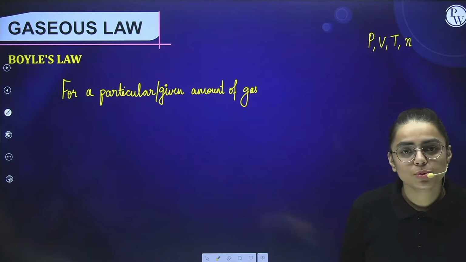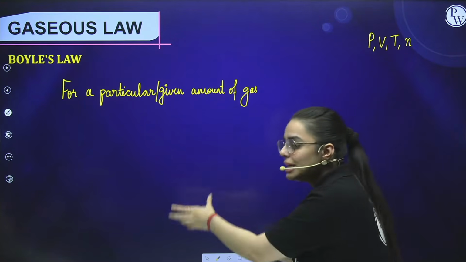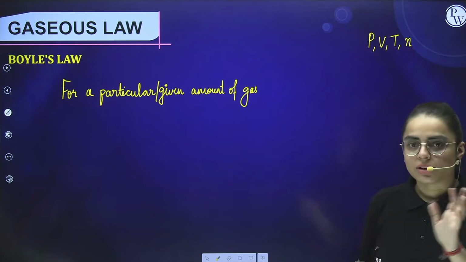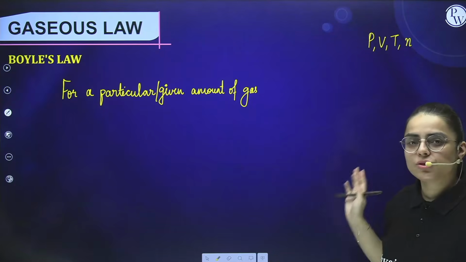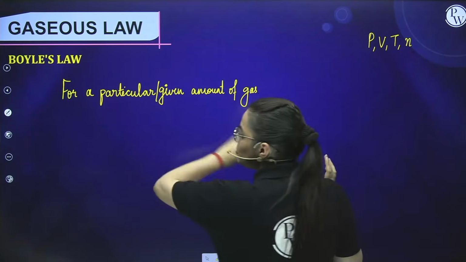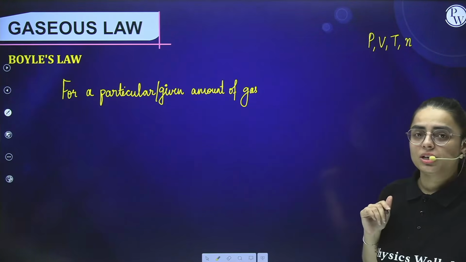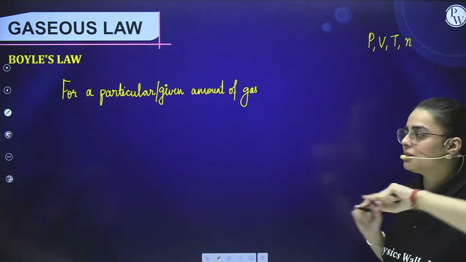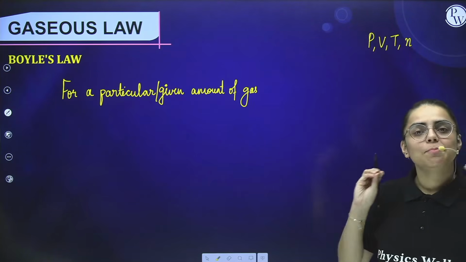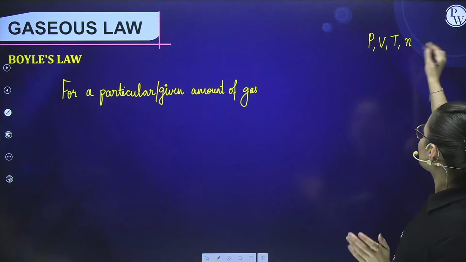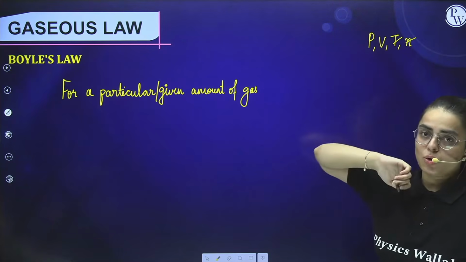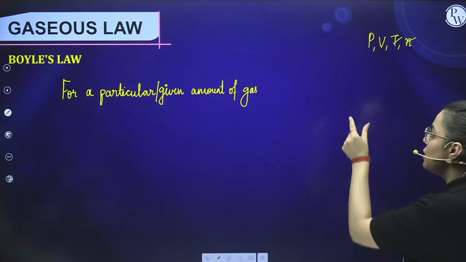It is the number of moles. That means you are keeping the number of moles constant. So other than the number of moles, we have to establish a relationship. To do that, we keep temperature constant as well. This is already kept constant, and this we have also kept constant. Now we will establish a relationship between whom?